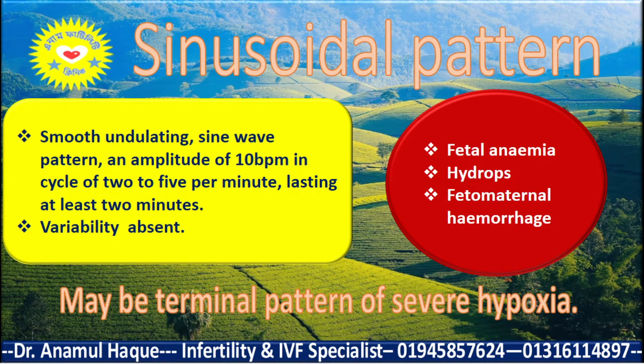And sometimes the baseline heart rate may be sinusoidal. A sinusoidal pattern means a smooth undulating sine wave pattern, with an amplitude of 10 beats per minute, in a cycle of 2 to 5 per minute, lasting at least 2 minutes, and here variability is absent. This actually indicates fetal anemia, hydrops or fetomaternal hemorrhage, but may be a terminal pattern of severe hypoxia.